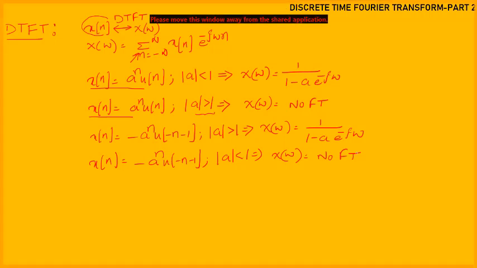Now we will do one problem. All of you take the notebook and pen and write down.